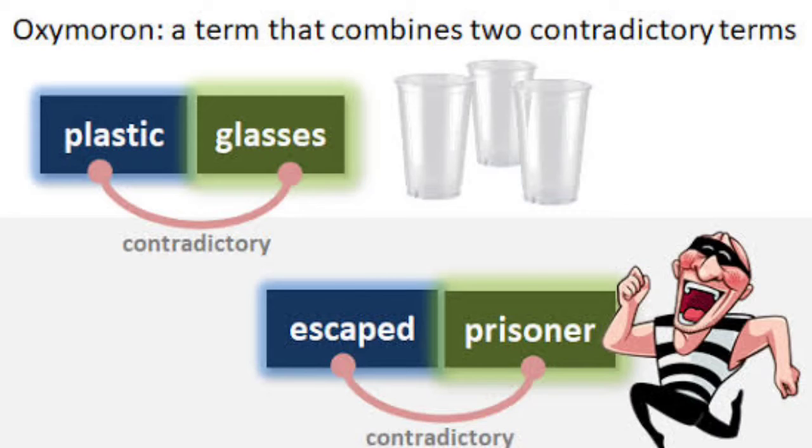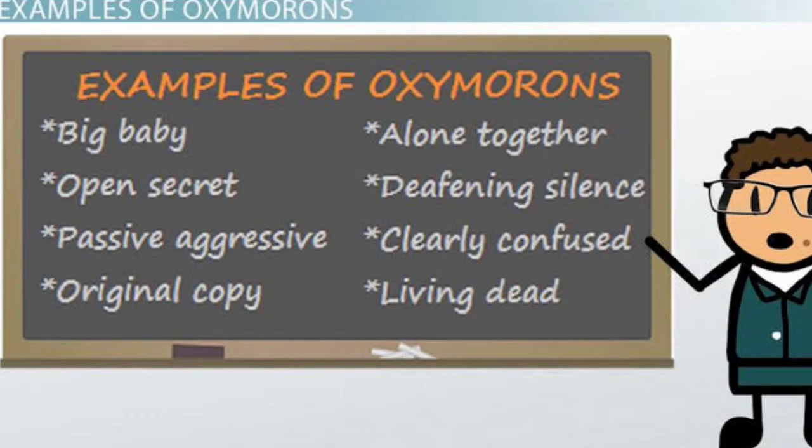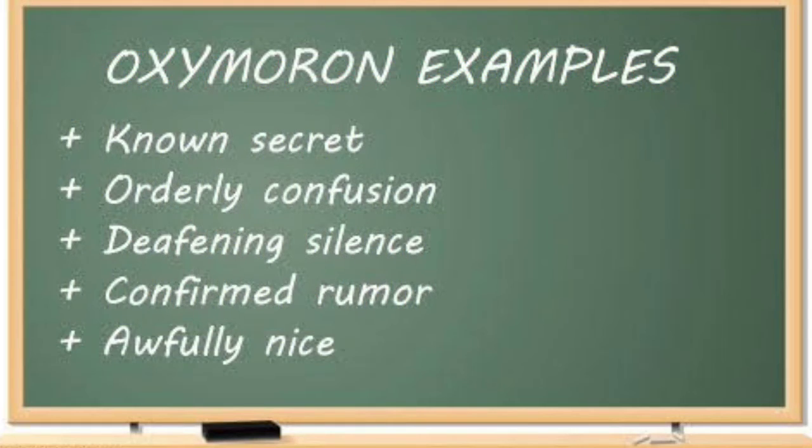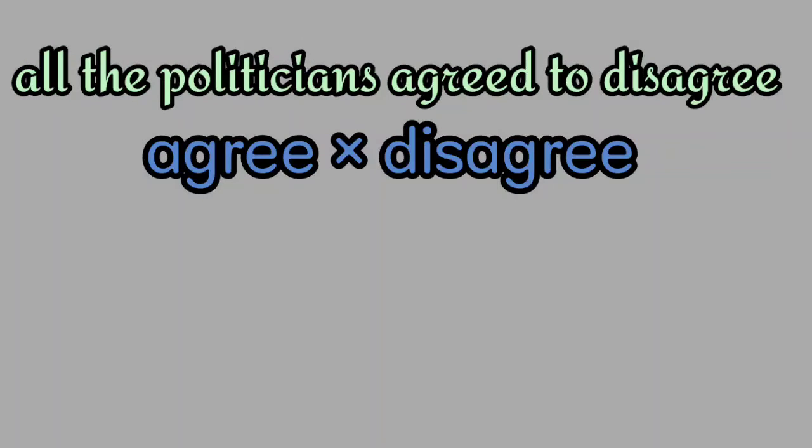Let's see. It is an open secret. See here, open secret, this word has been used, where open contradicts secret. If it is open, then it is not secret, isn't it? So open secret. Or all the politicians agreed to disagree. Opposite word for agree is disagree. So here all the politicians are agreed to disagree.